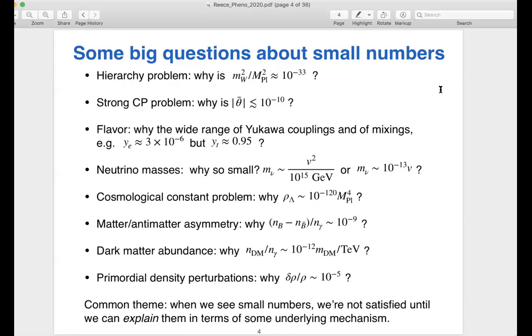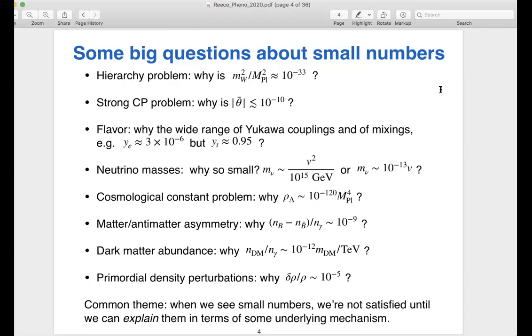But there are many other problems in particle physics that are also problems of small numbers. So one good example is the strong CP problem. Why do the strong interactions seem to conserve CP extraordinarily well? The theta term has been constrained to be smaller than 10 to the minus 10, when in principle we might have thought it was an order 1 number.